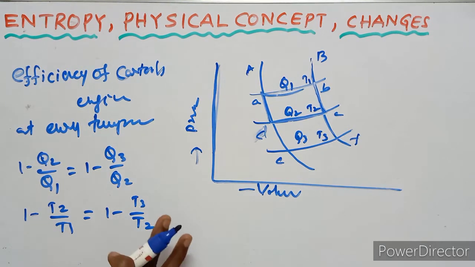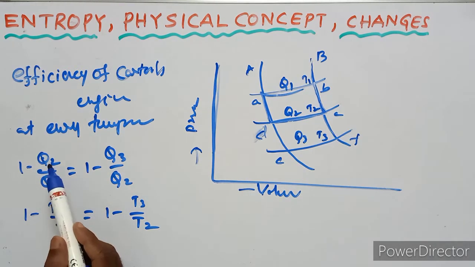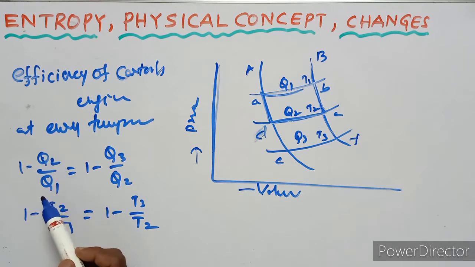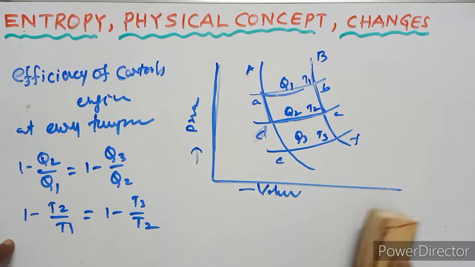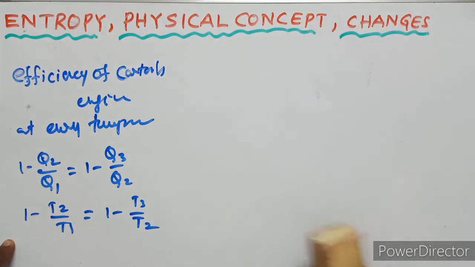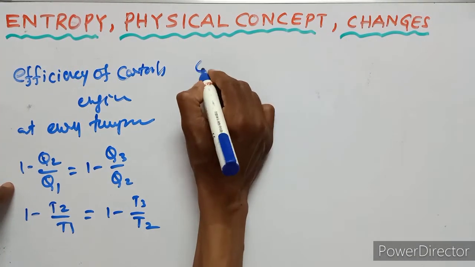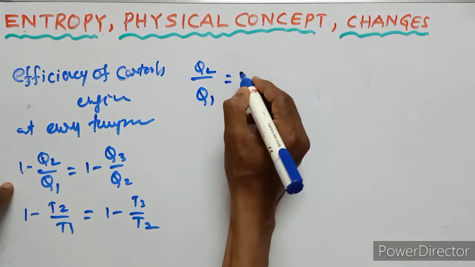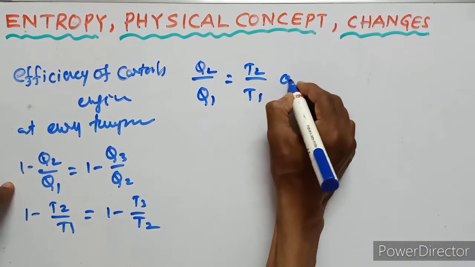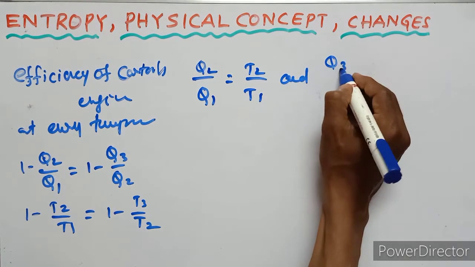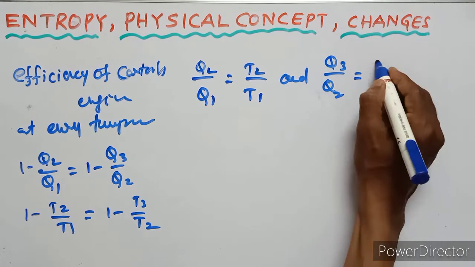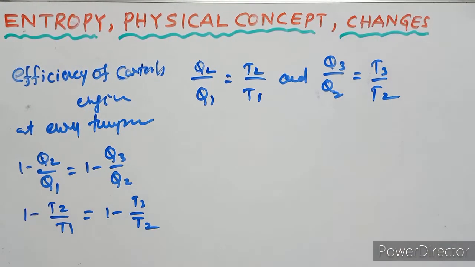So from these equations, Q2 upon Q1 equals T2 upon T1, and Q3 upon Q2 equals T3 upon T2.